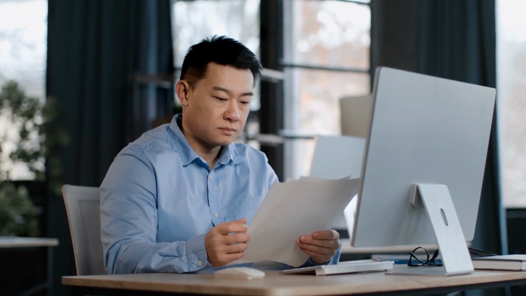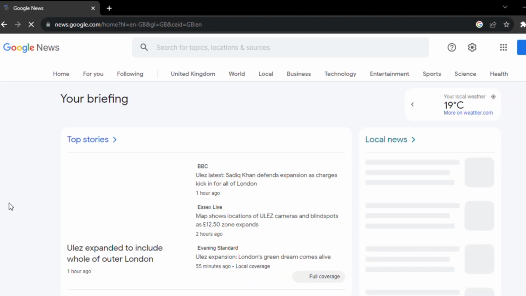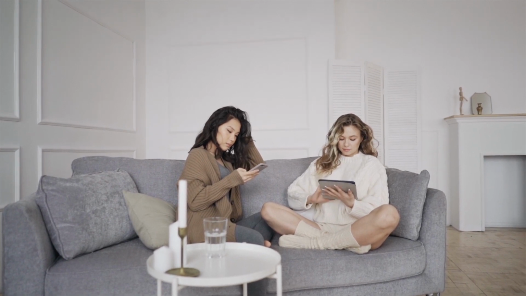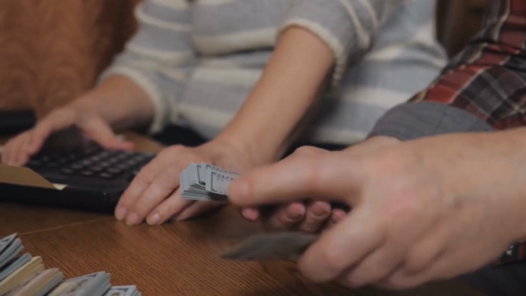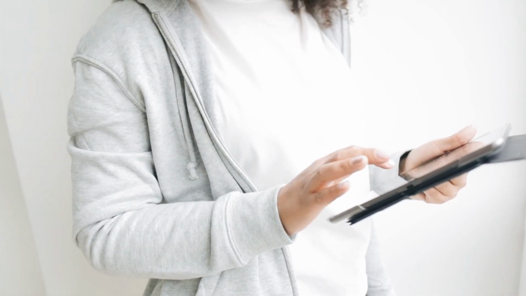Today, we're diving into a topic that can help you make money online using a popular platform, Google News. Yes, you heard that right. With Google News, you can tap into a vast audience and potentially monetize your content. So, let's get started with some quick tips.